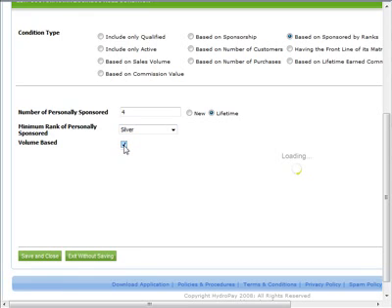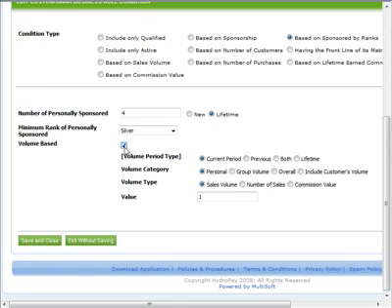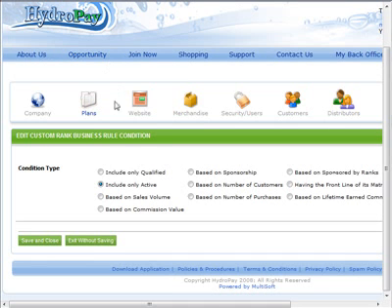When you click the volume-based checkbox, the choices for volume will be displayed. Make your appropriate choices. Include only active. Setting this rule means that to qualify for this rank, only active members will be considered when evaluating whether a member has met the requirements for this rank.